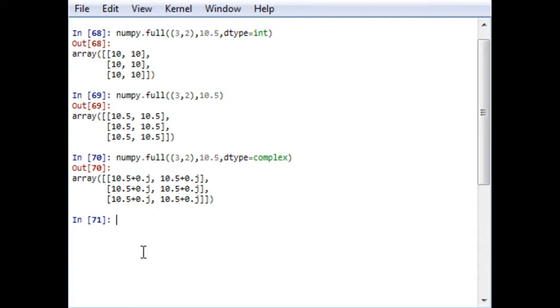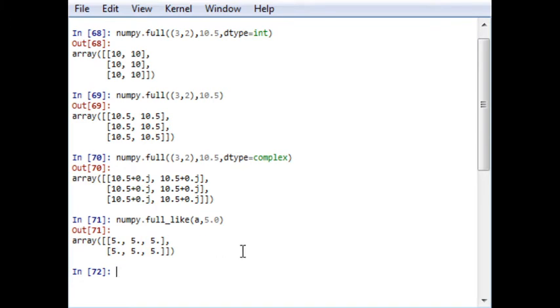Similarly, there are functions called empty like, ones like, and full like, and they will also generate an output similar to this output. For example, numpy dot full like, with the array a I already have, and it will generate output. I don't know why empty like or the empty function is not working, but there must be some inbuilt error which I have to check, and I will let you know.